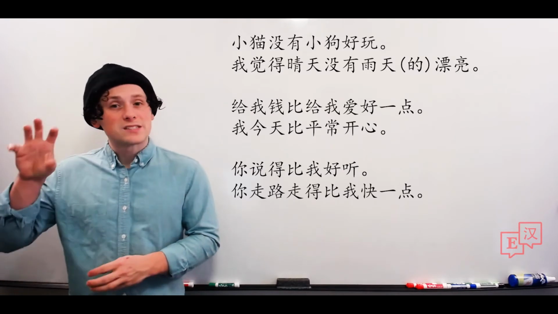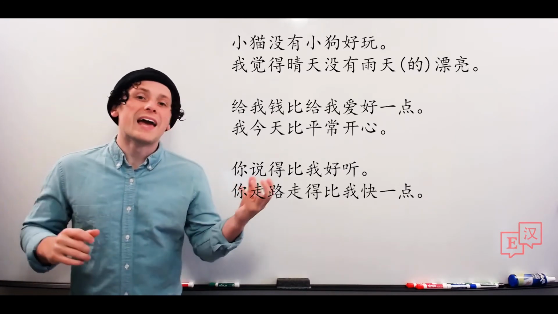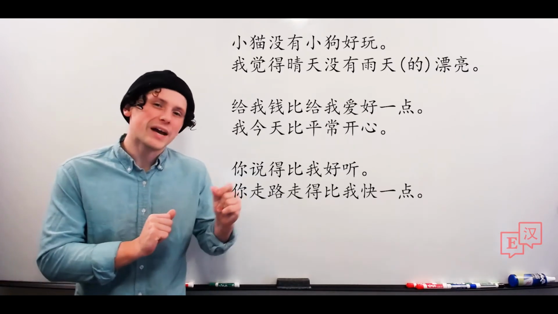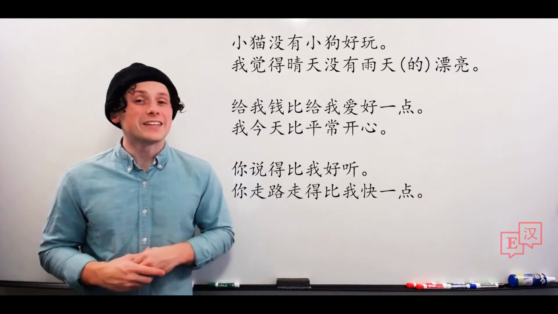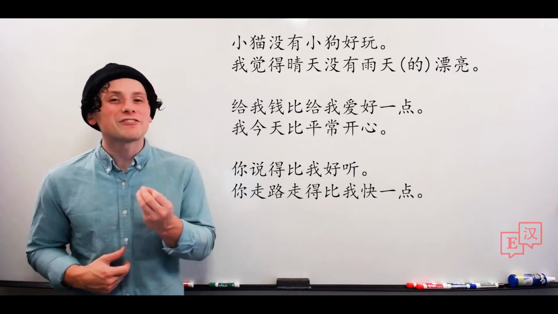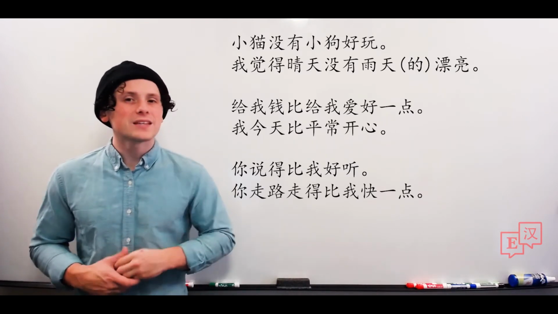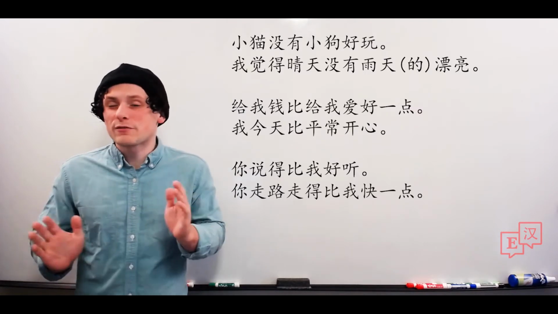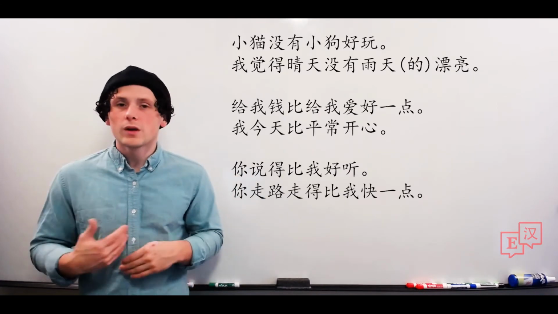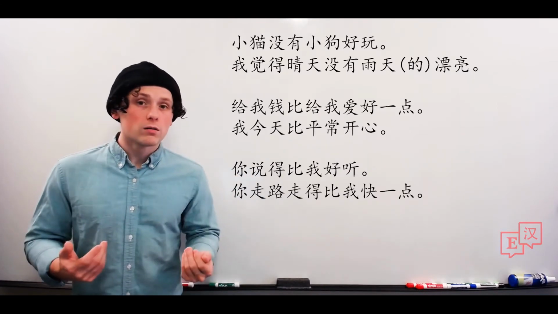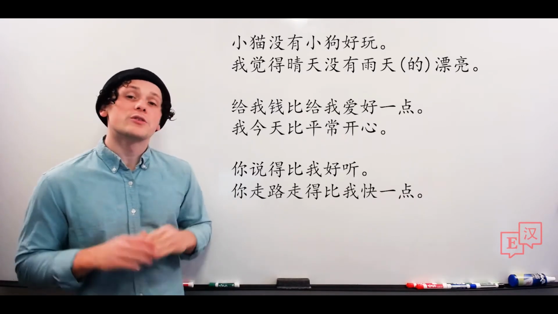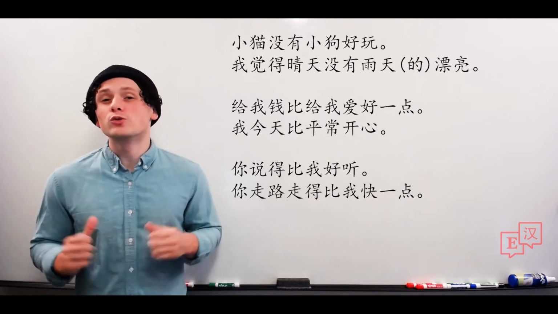So some takeaways for how we use 比. 比 always has to have a subject, another subject or object type, and then some kind of adjective. If we want to say it's only a little bit better than something, after the adjective we add 一点, as in 好一点, 快一点. And lastly, if we use it with a verb, we have to have the 得 coming immediately after the verb. And usually we'll only say the verb in the first half. It's redundant to put it after the second thing. So 你说的比我好. I don't need to say 你说的比我说的好. It's very verbose.